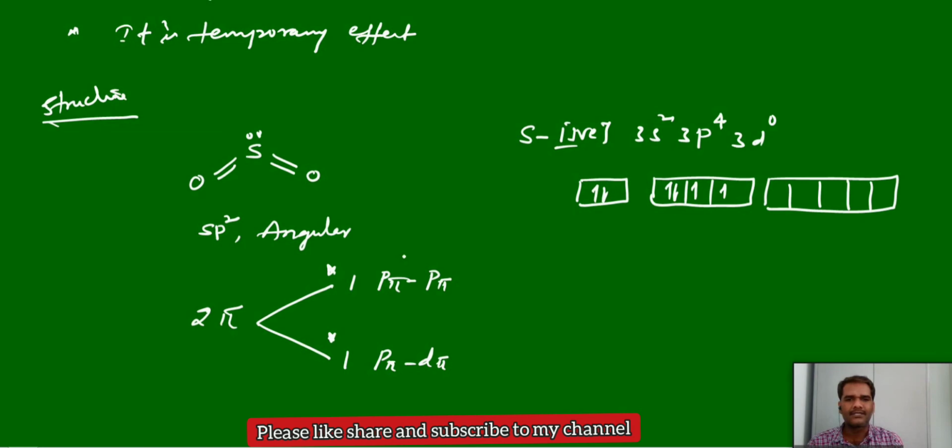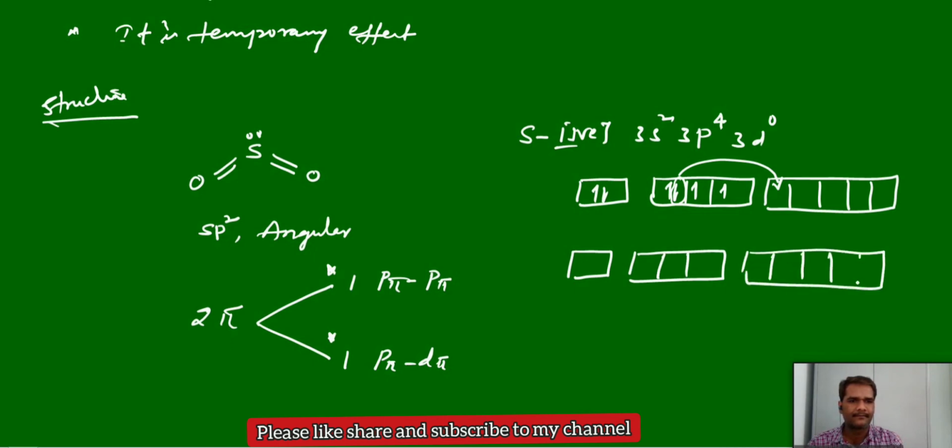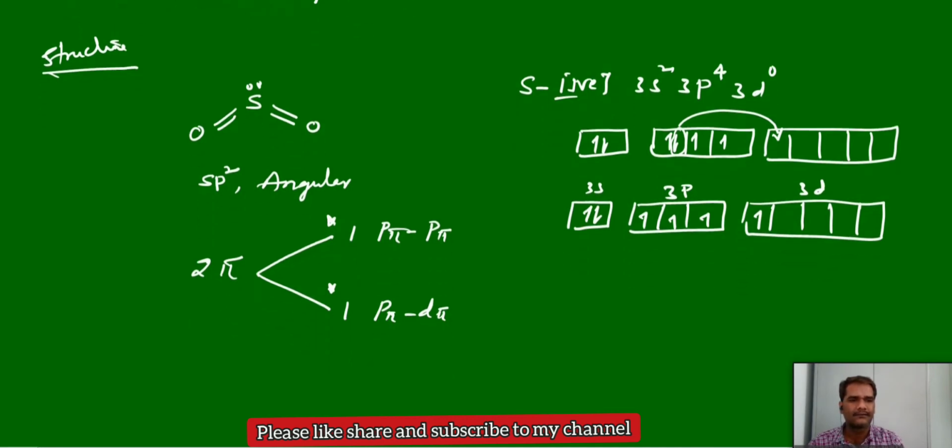But for bond formation, how many electrons do we require? 4 unpaired electrons are required. Why? Because 4 bonds are there, 2 sigma and 2 pi bonds, but we have only 2 unpaired electrons in the ground state. So one of the electrons from the p orbital will be excited to the d subshell. Then the excited state electronic configuration will become as this. This is the excited state electronic configuration. This is 3p, this is 3s, now 3d. 4 electrons are there.